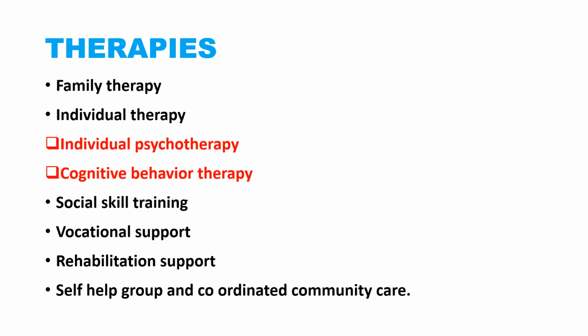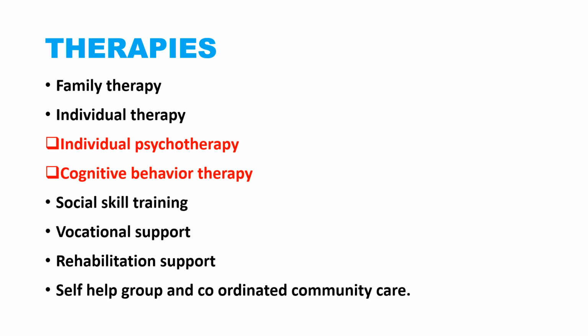Coming to the therapies, mainly we are focusing on family therapy and individual therapy. Under individual therapy, there are individual psychotherapy and cognitive behavioral therapy. Already we had a discussion regarding individual psychotherapy and cognitive behavioral therapy in previous videos. I will give you the link in the description box. You can read and listen to it again. So family therapy and individual therapies are playing a major role in the treatment of schizophrenia. One thing you should understand is that for schizophrenia there is no cure, but we can control the symptoms with the help of family therapy and individual therapy.